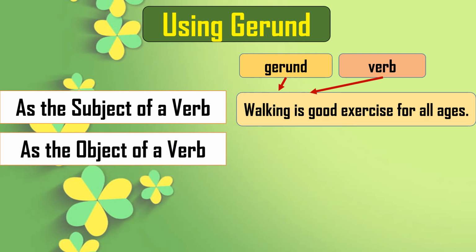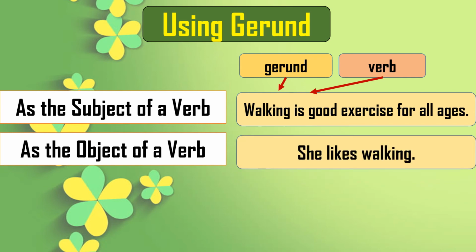Then as the object of a verb, see the sentence, she likes walking. Now we have the same gerund here, but in the first sentence it was the subject, and in the second sentence it is the object of the verb likes.